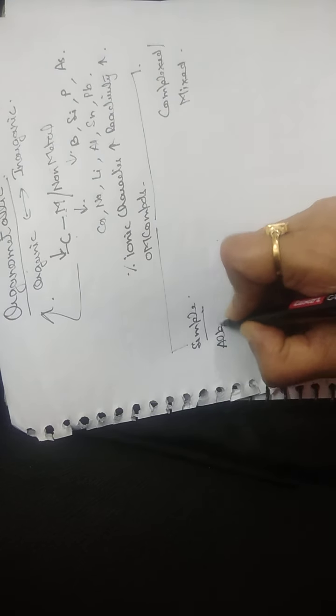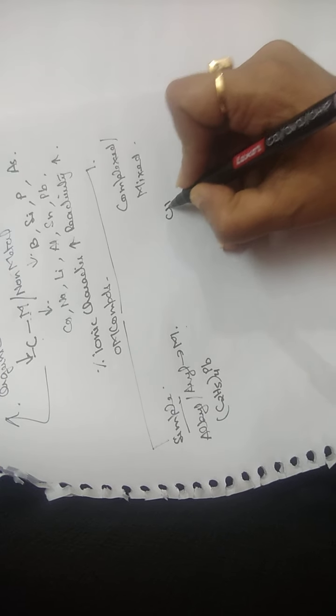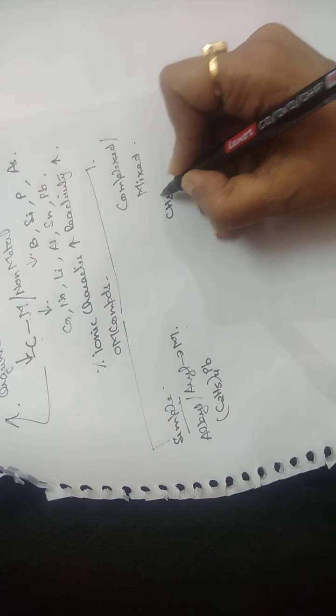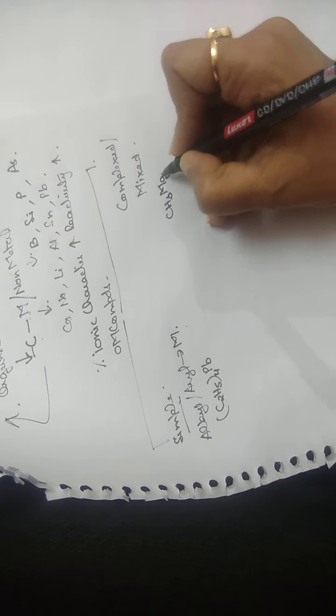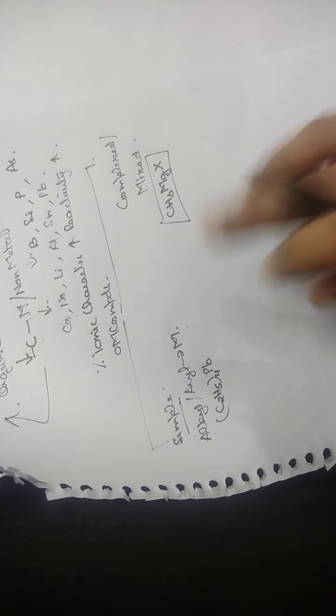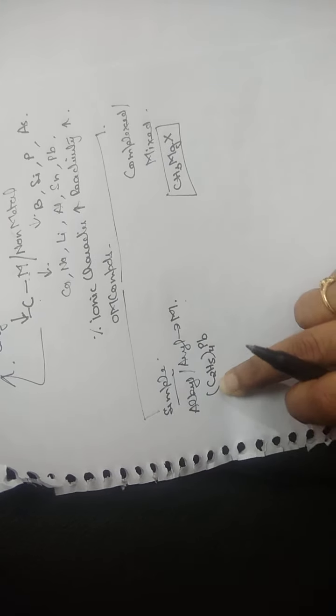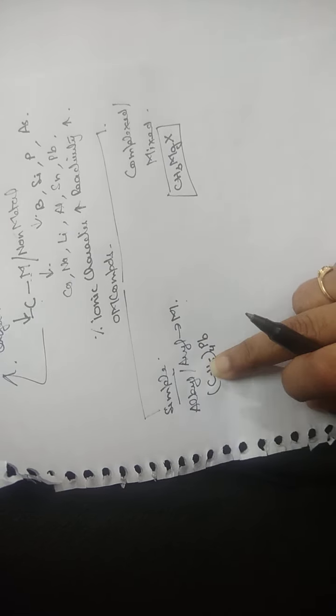The complex one has an alkyl or aryl group attached to the metal, and one more group also attached directly to the metal. The example is Grignard's reagent. So in simple compounds, the metal is attached only to the alkyl or aryl group. In complex or mixed compounds, the metal is attached to the alkyl group and also to another group directly, and the example is Grignard's reagent.